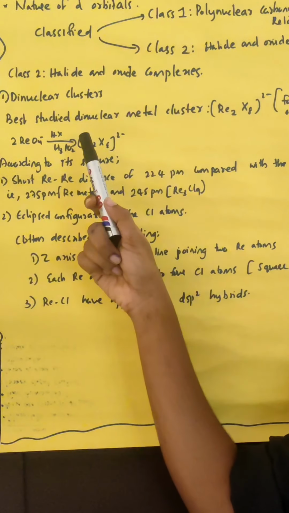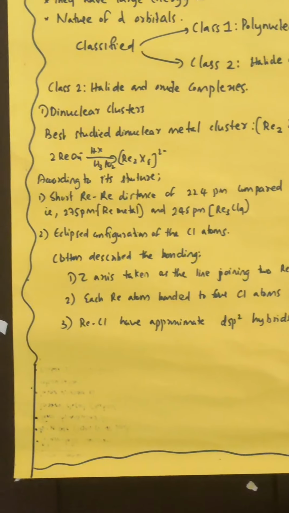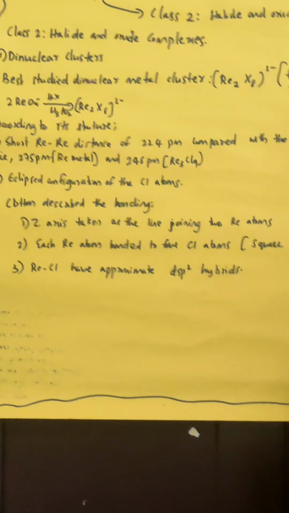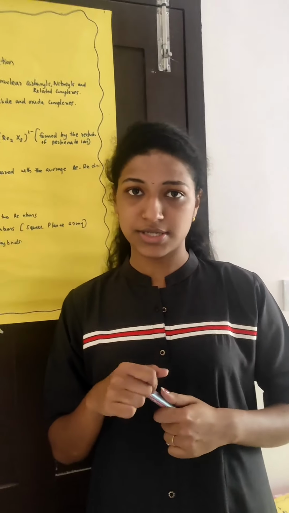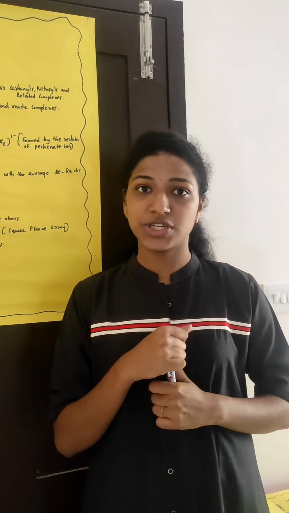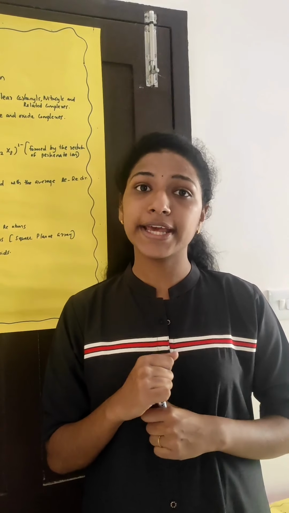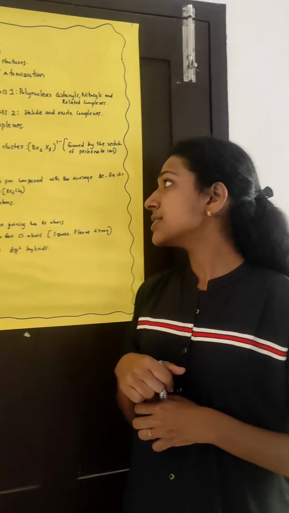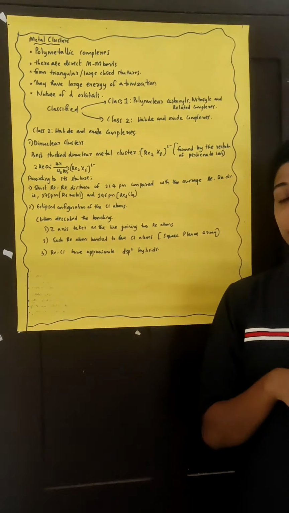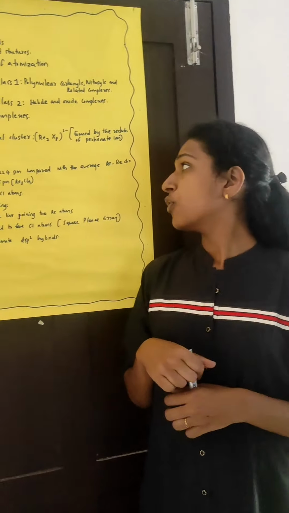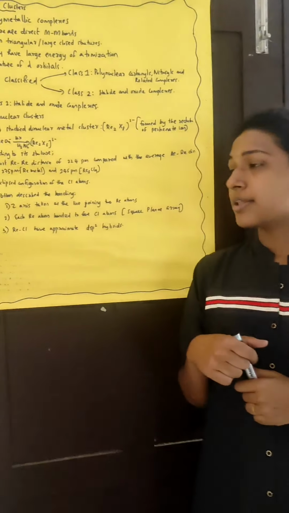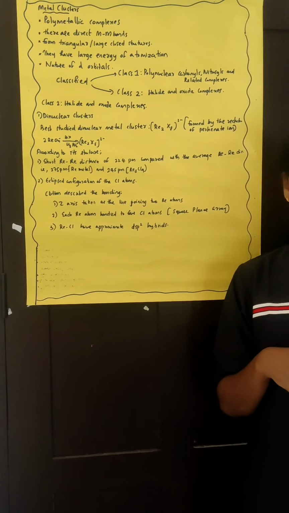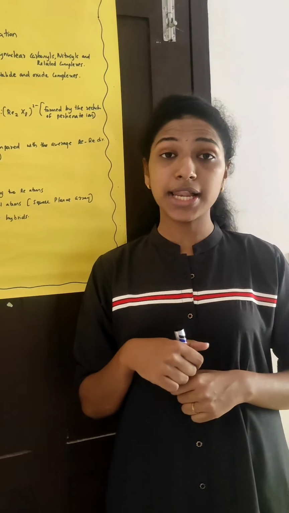X can be chlorine, bromine, iodine, etc. According to the structure, there are two unexpected features. The first feature is the shorter rhenium distance. The distance is 224 picometer, compared to the average rhenium distance of 275 picometer in the case of metallic rhenium.